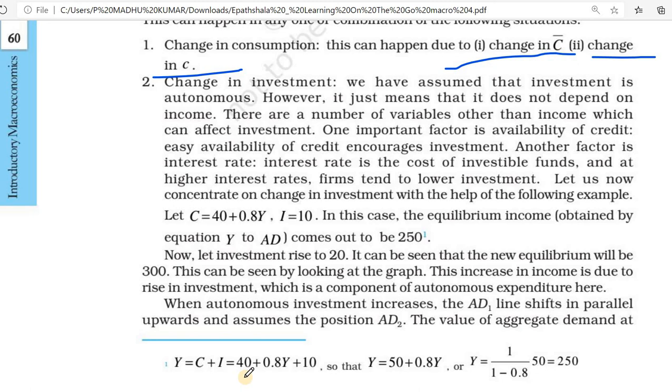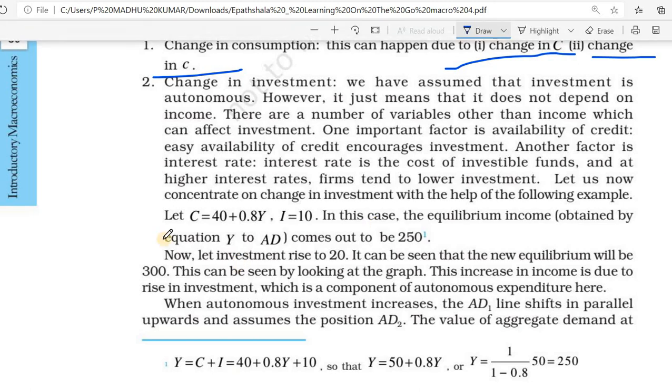If the interest rate is higher, investment will be lower. Interest rate is the cost of investable funds, so at a higher interest rate, firms tend to lower investment. Then we can study an example in the next class.